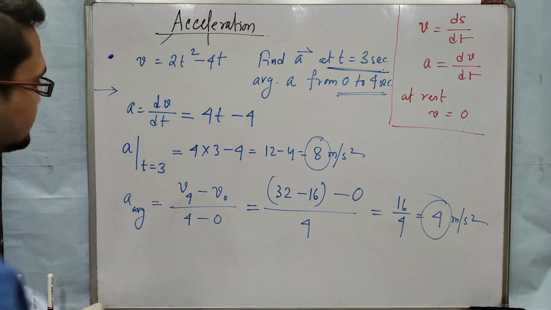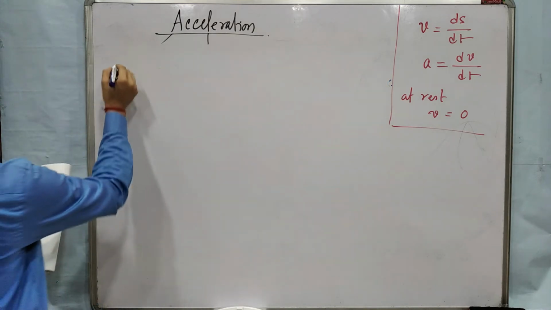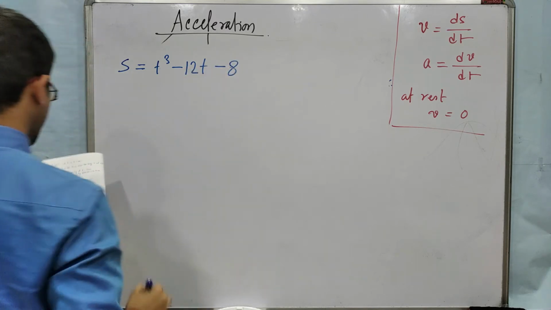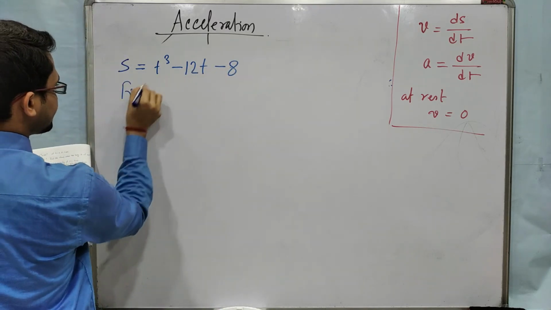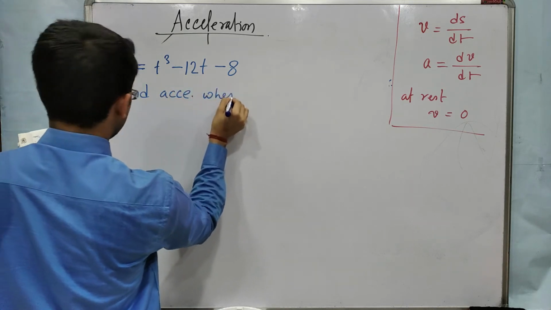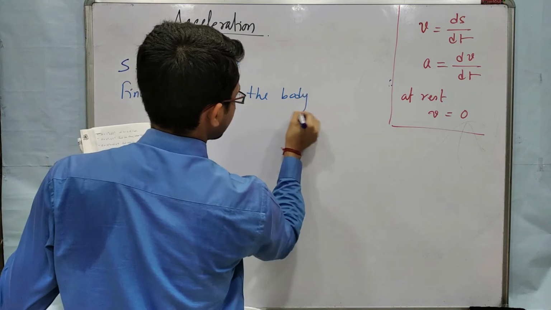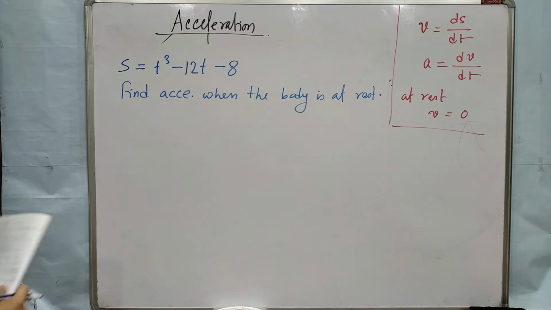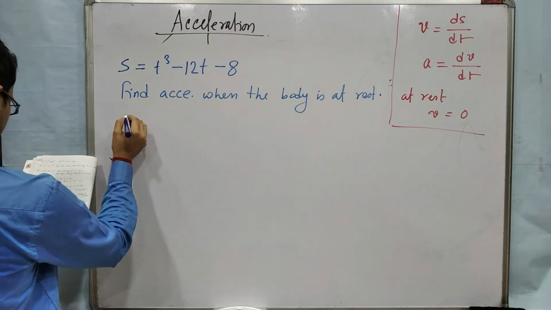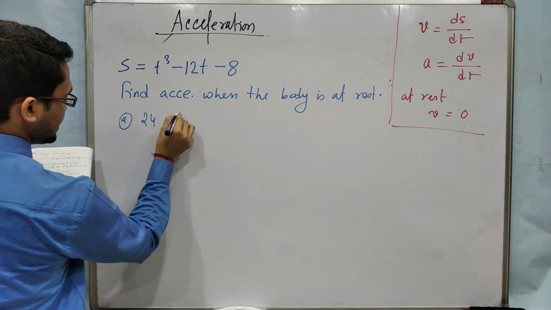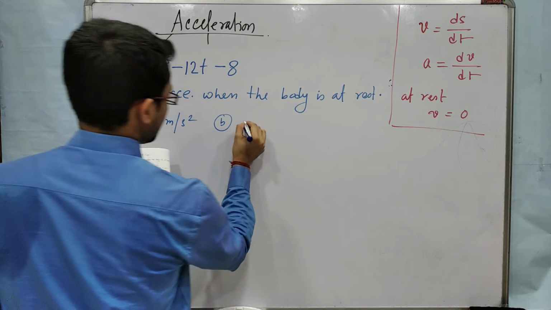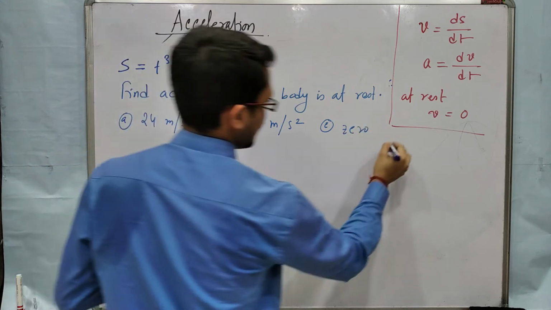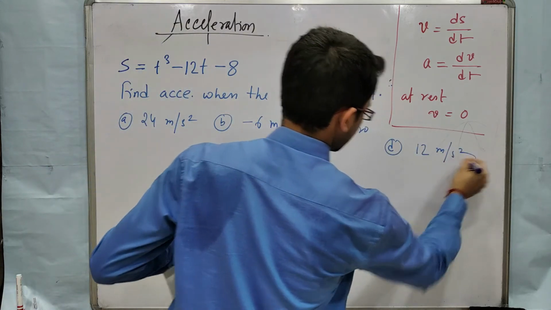I am erasing this one. So the next problem is a equal to t cube minus 12t minus 8. Question is find acceleration when the body is at rest. Okay, body is at rest, that means velocity equal to 0. So suppose this is an MCQ question and giving 4 options: A 24 meter per second square, B minus 6 meter per second square, C 0 and D 12 meter per second square.